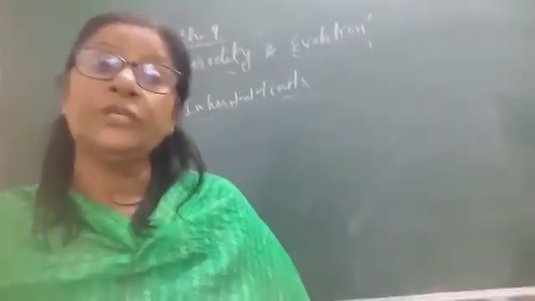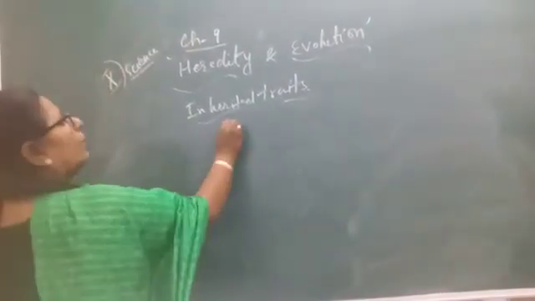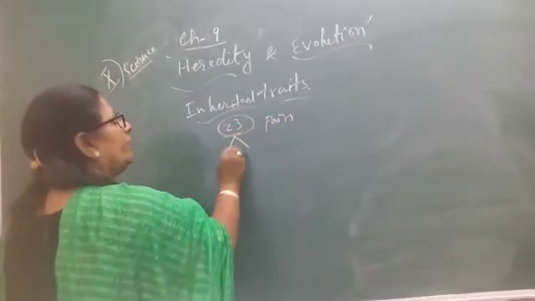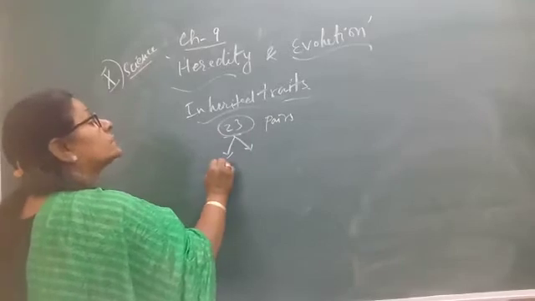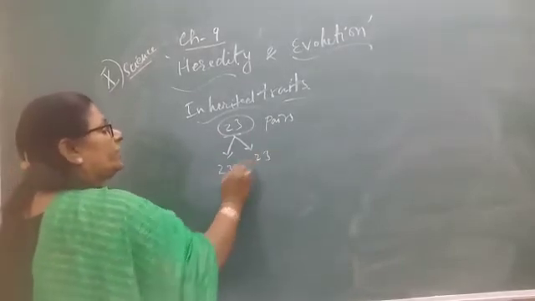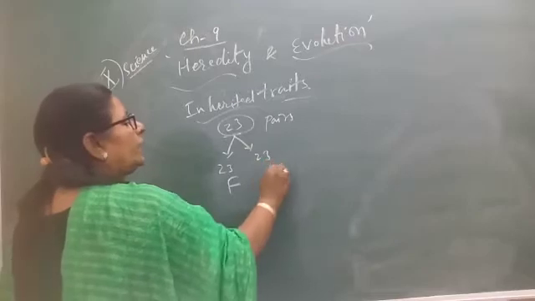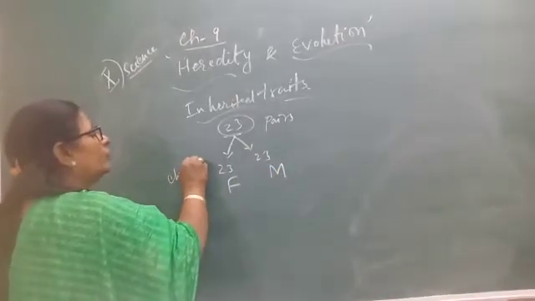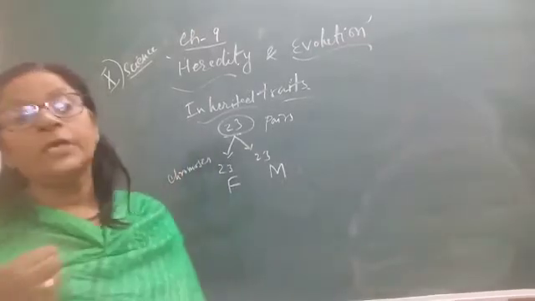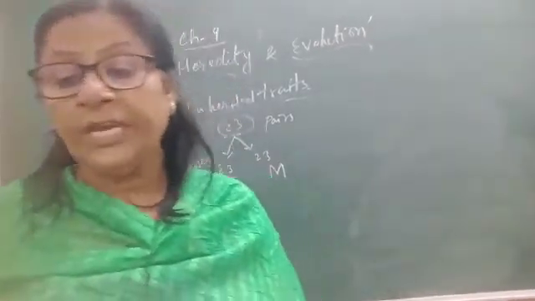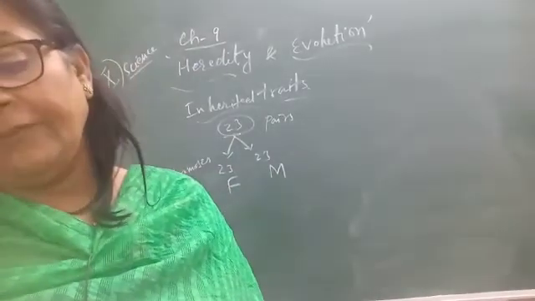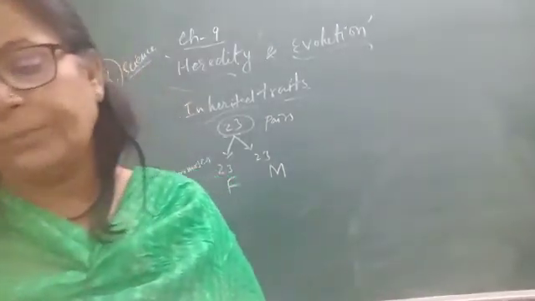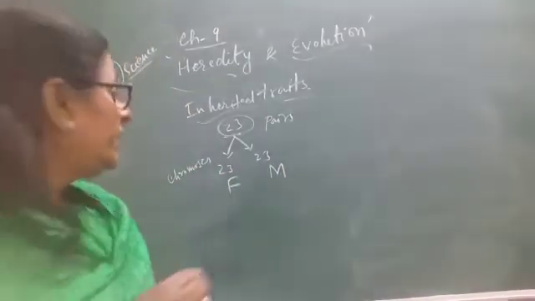You know that there are 23 pairs of chromosomes, where 23 chromosomes we get from father and 23 we get from mother. This is the number of chromosomes. So we get an equal amount of hereditary material from the mother and father. This means that each trait can be influenced by both paternal and maternal DNA.